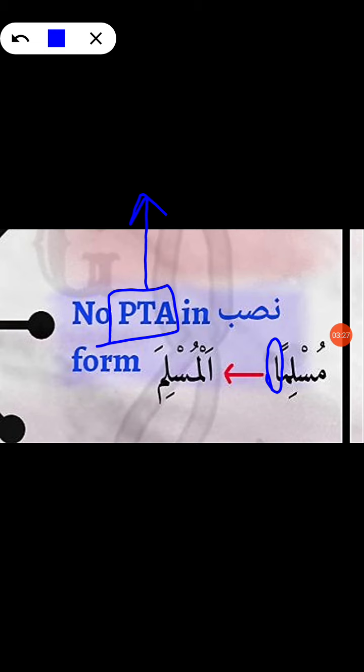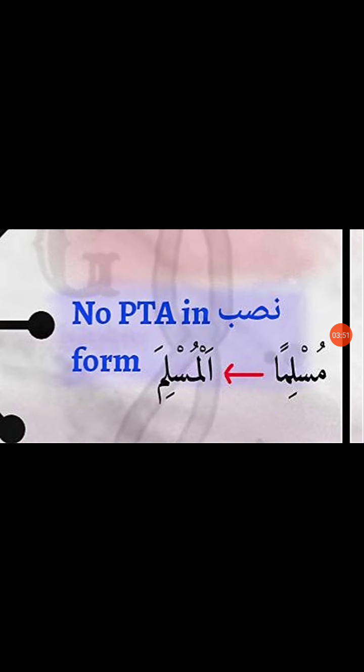So this alif after tanween in nasab form gets dropped when we add al to it. Okay, so Musliman, you can see this post tanween alif is present, but whenever you add al to this nasab form, it loses its tanween as well as its post tanween alif, as you can see here. Okay, that's our second point.